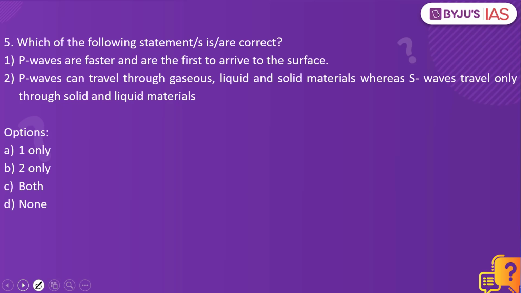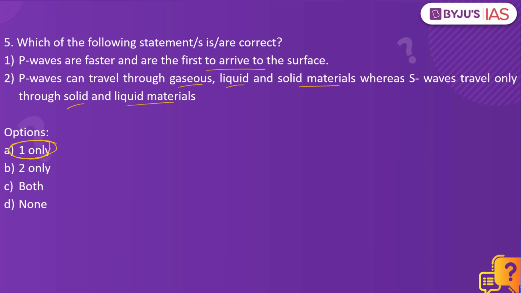Which of the following statements is or are correct? P waves are faster and are first to arrive to the surface. P waves can travel through gaseous, liquid and solid materials, whereas S waves travel only through solid and liquid materials. Which of the statements are correct? Since it is asking for the correct statement, the answer to this is one only.